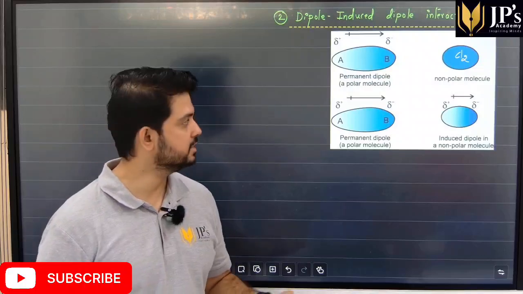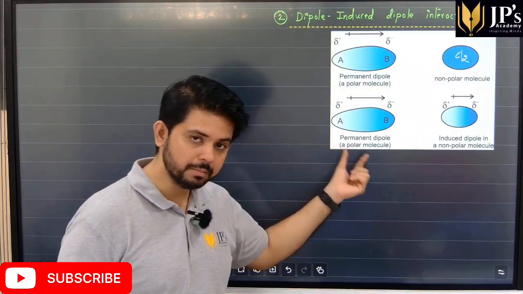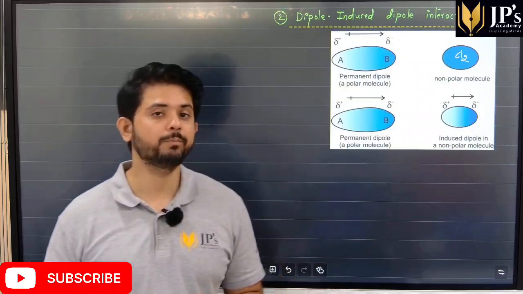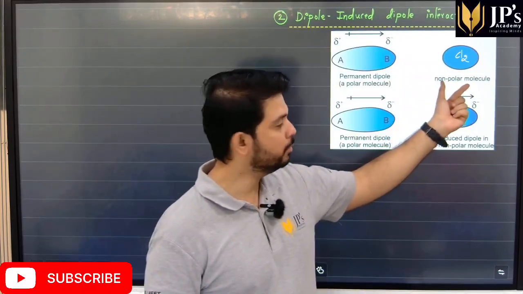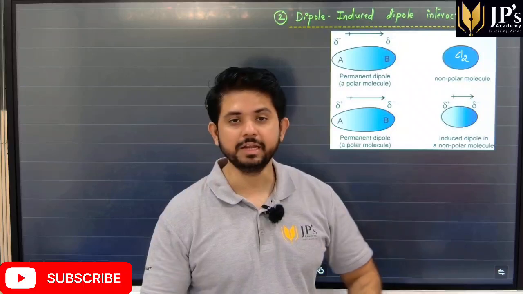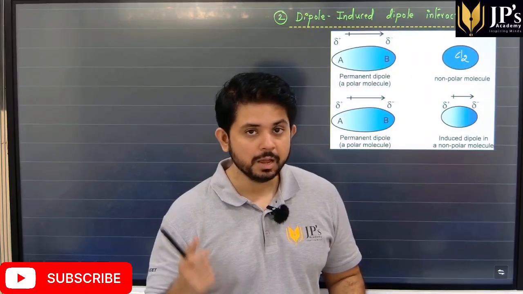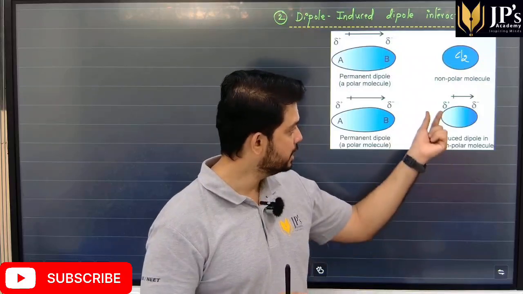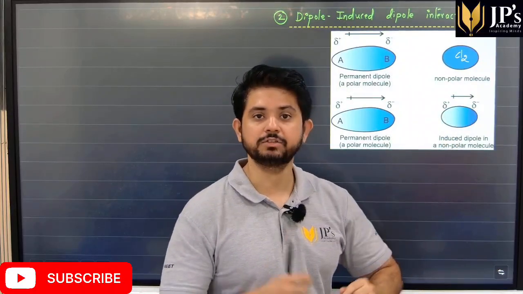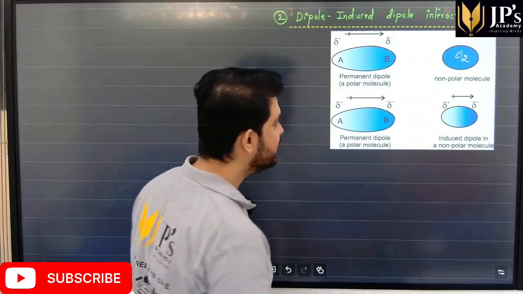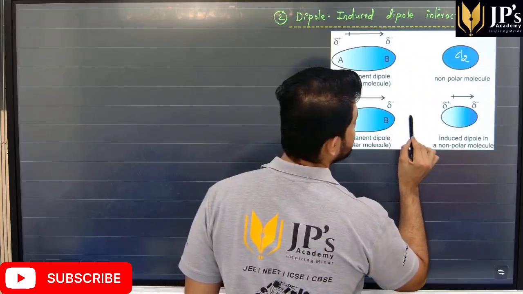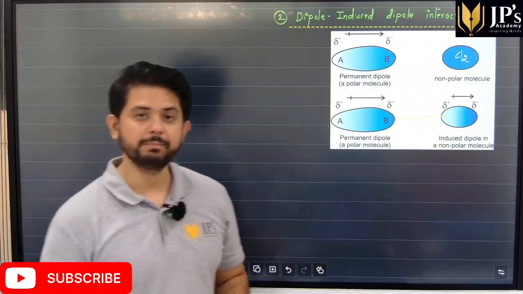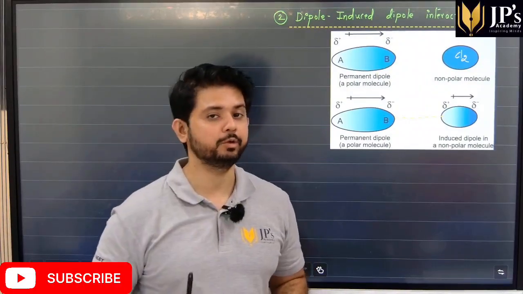What happens here is the permanent dipole induces polarity into a non-polar molecule. So the non-polar molecule, which did not have any partial positive and negative charge, develops partial positive and partial negative charge because of this interacting polar molecule. It develops polarity, and then they develop an interaction with each other. This is called a dipole which induces a dipole into another molecule.